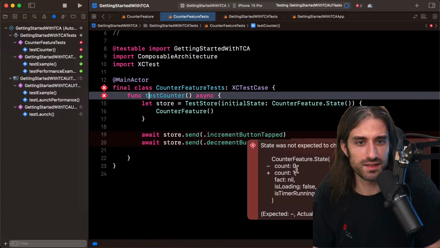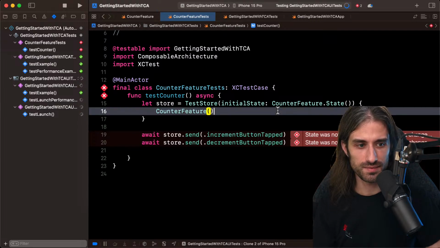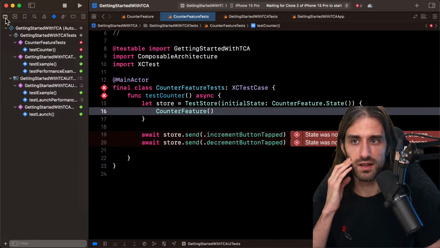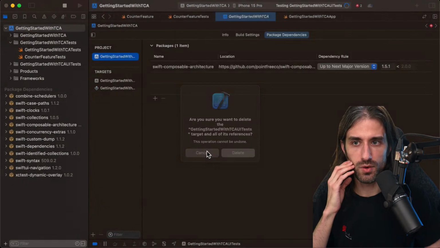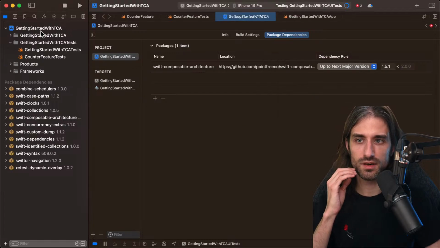Okay, we get it. So state was not expected to change, but a change occurred. Okay, we get what was expected. And I think I tapped Command U more than I should have because it's running. Ah no, it's because it's also running the UI test. That's why. What I'm going to do is get rid of the UI test because I don't want to run them anyway, so I can get rid of them.